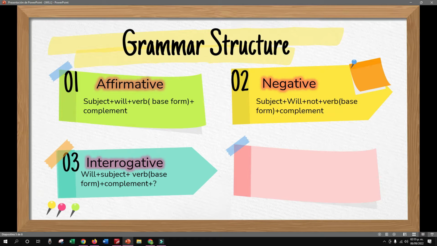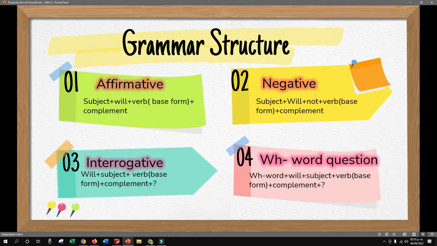But later we're going to study other examples, right? Number 4, WH word questions. First, the WH word, then will, the subject, the verb, in this case the base form, the complement, and the question mark. Yes?